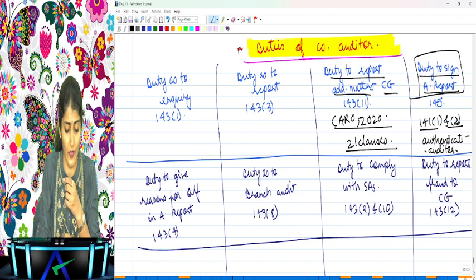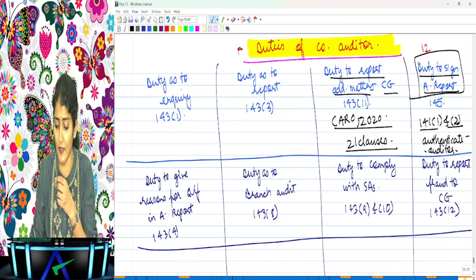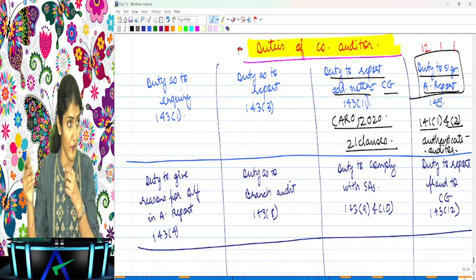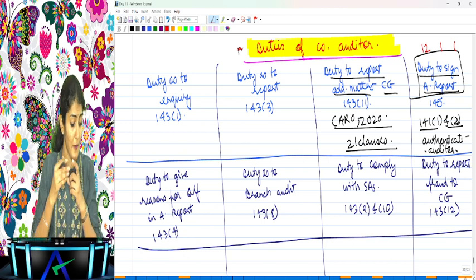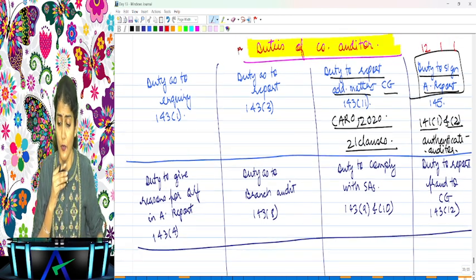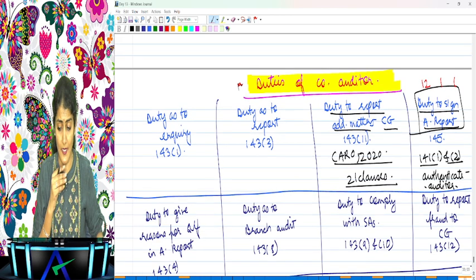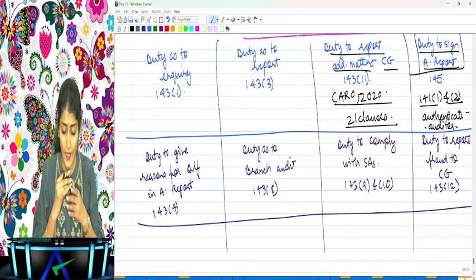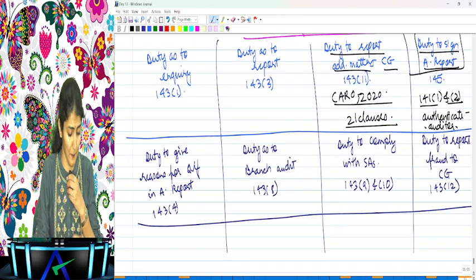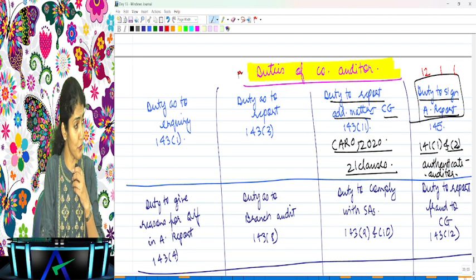Otherwise, in ethics, you will be guilty of professional misconduct under 12(1)(1), not being a member, or being a member but not being his partner, to sign on his behalf. Are you understanding that? Yes. Then the duty as to branch audit, we'll discuss it separately. Right? Are you listening to me, everyone?